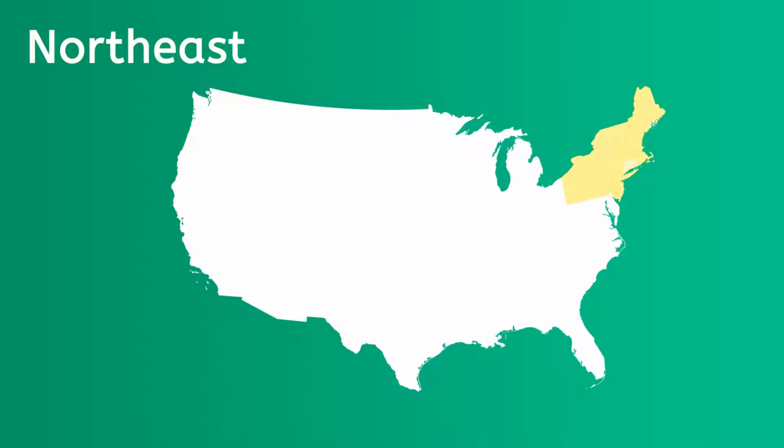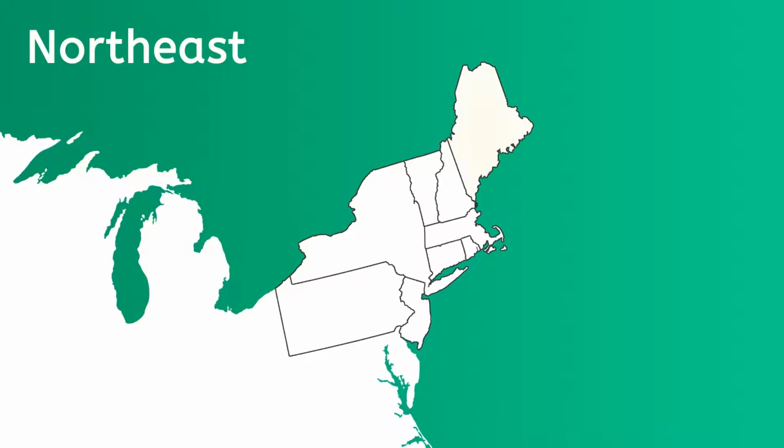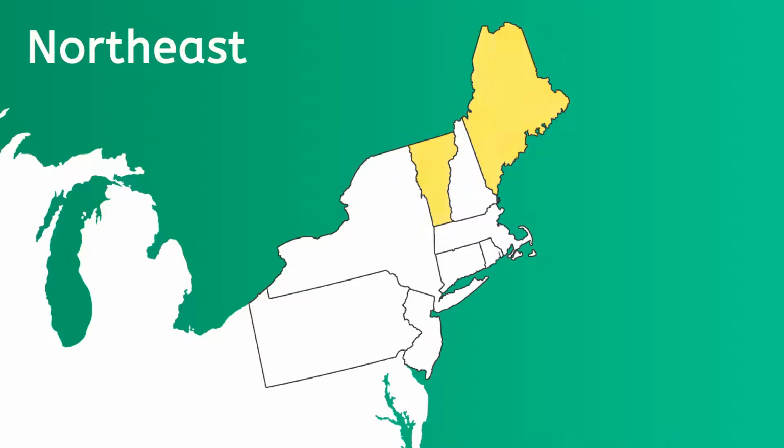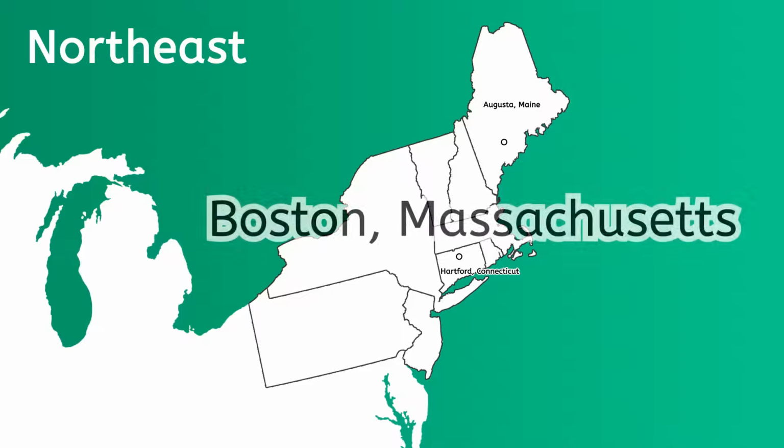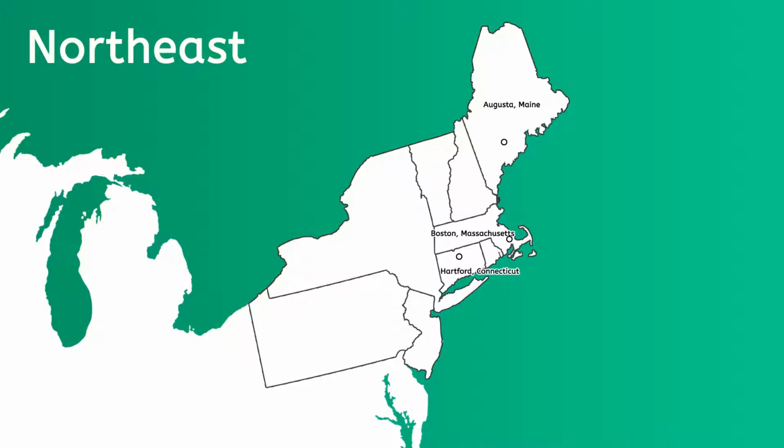The Northeast region of the United States is known for its cold winters, especially for the most northern states like Maine and Vermont. The states and capitals found in this region are Connecticut, with Hartford being the capital, Augusta, Maine, Boston, Massachusetts, and Concord, New Hampshire.